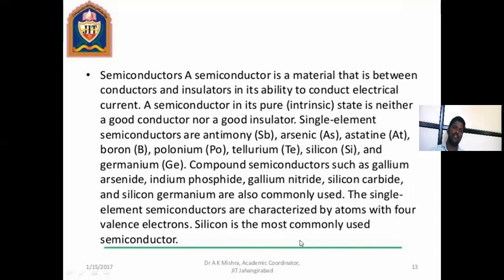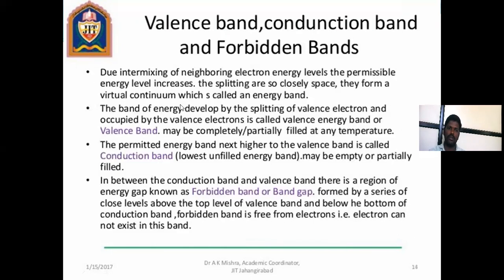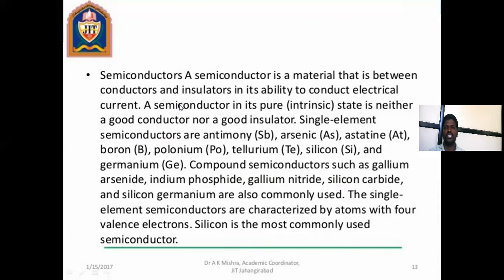And a semiconductor is a material that is between a conductor and an insulator. So what is semi? Semi means not fully a conductor and not fully an insulator. It is at a middle level. That is why it is a semiconductor: not fully conductor and not fully insulator. A semiconductor in its pure state is neither a good conductor nor a good insulator.